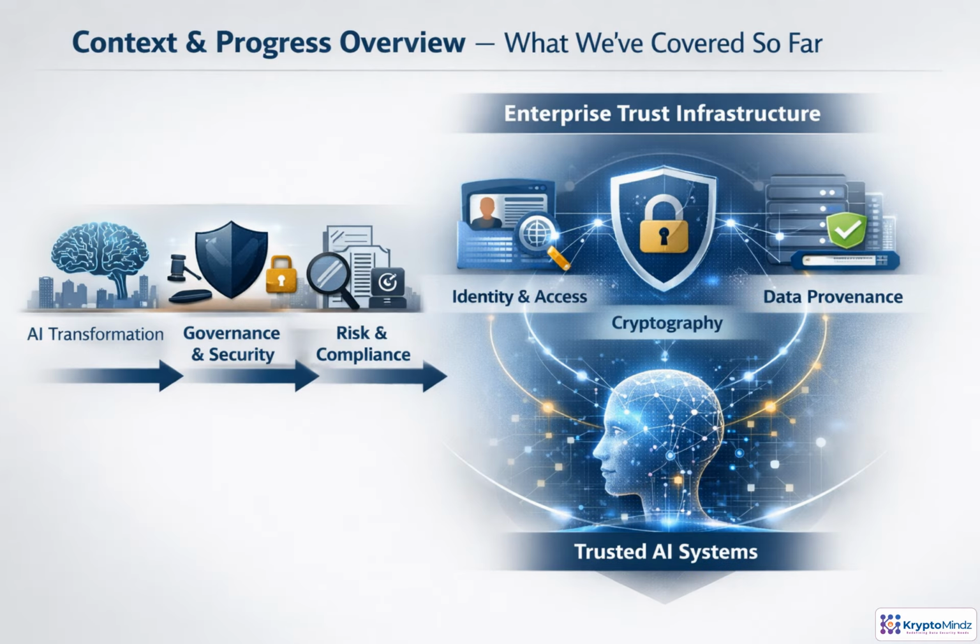Up to this point, we've moved from AI transformation into governance, security, risk, and compliance. Module 6 turns that foundation into technical trust, verifying identities, protecting cryptographic assurances, and proving data provenance so AI systems can be trusted across the enterprise.